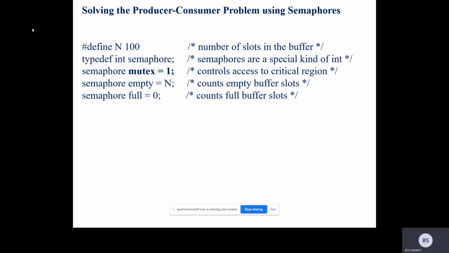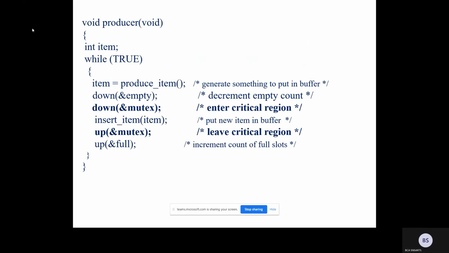So we make initializations to start the algorithm. First we start with the producer and consumer. No item is produced and no item is there to consume. Initially the total slots are 100, the empty is also 100, and nothing is full, so I make full as 0. After setting the initial background work, I'm getting into the producer algorithm.